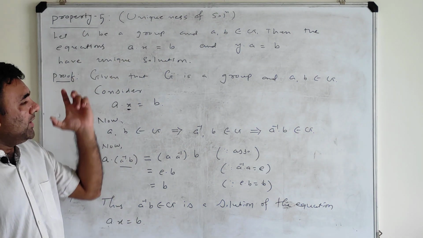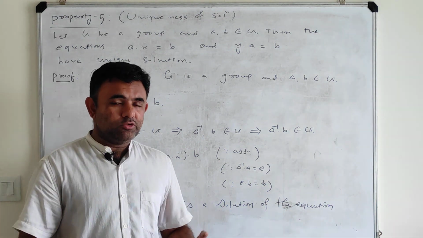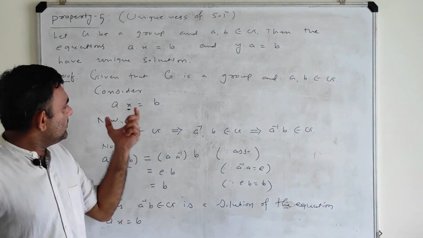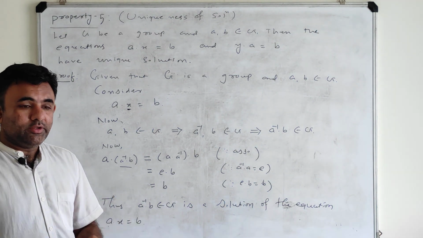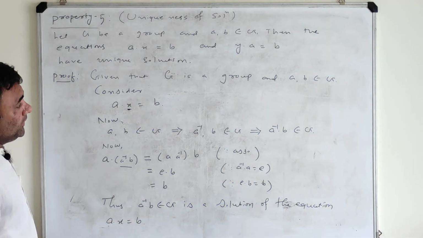Now we want to prove the uniqueness part also. The solution of this equation exists, that is fine, but it is also unique. So let us prove the uniqueness.